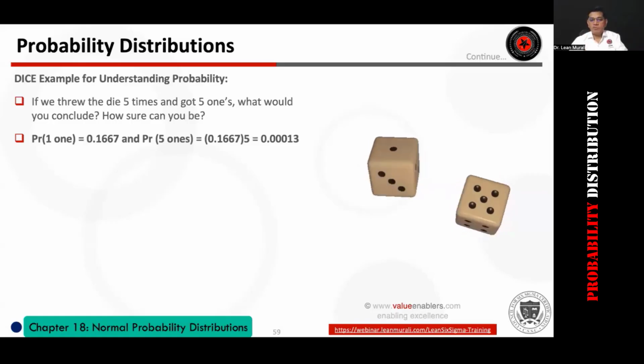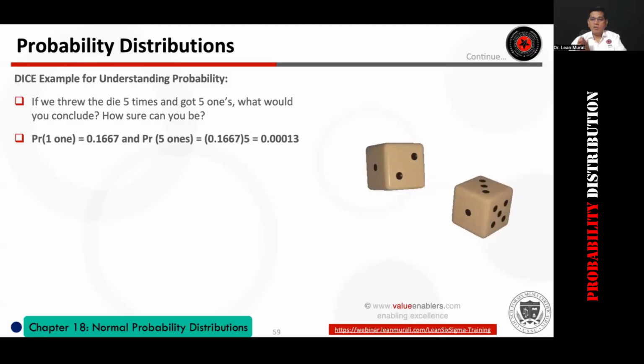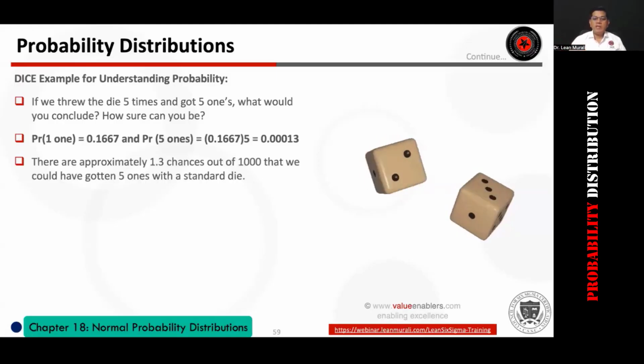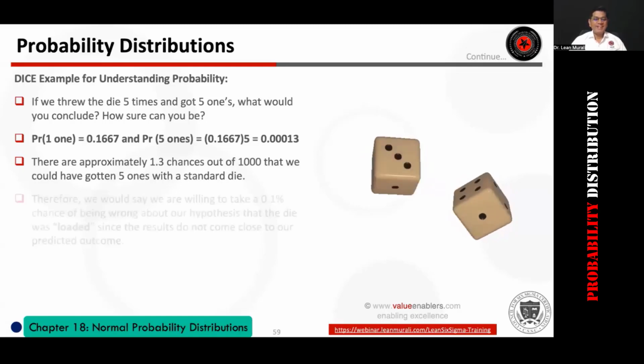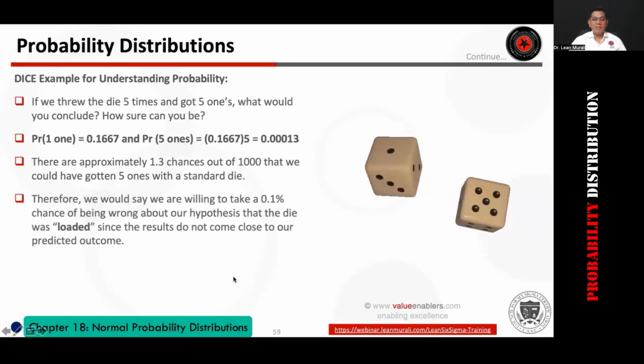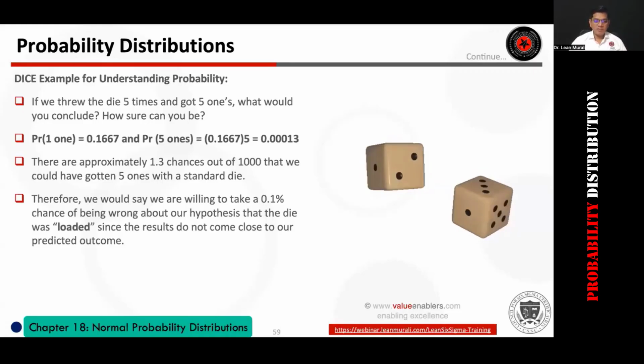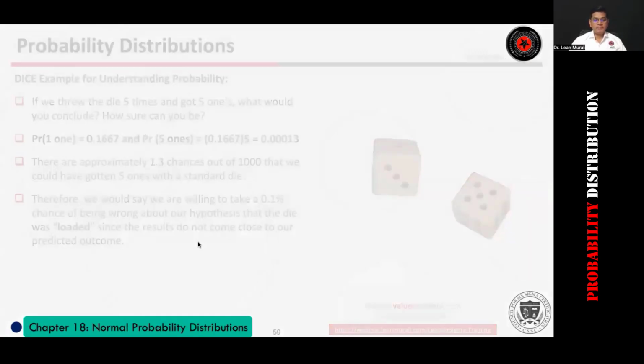Multiplied 5 times, that is 1/6 into 1/6 into 1/6 into 1/6 into 1/6, so 1.3 times out of 1,000. Therefore, we would say that we are willing to take a 0.1% chance of being wrong about our hypothesis that the die was loaded.